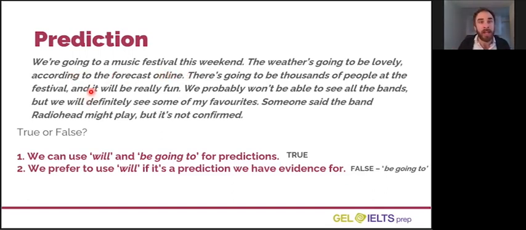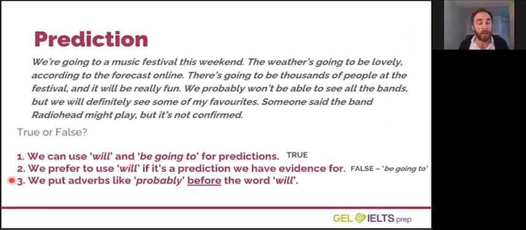Compare that to this one. It will be really fun. Well, sure, they have information in their head for that prediction, but they're not basing that on real evidence they can see in front of them. It's their opinion about the weekend. So both will and be going to can be used for predictions. Will is often more opinion. Be going to is often more evidence-based.